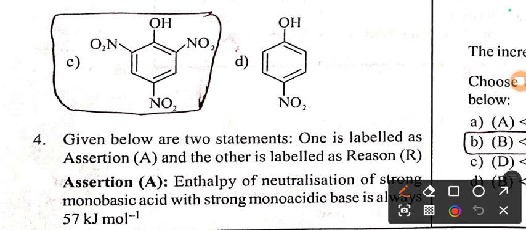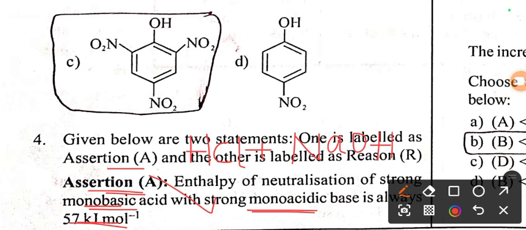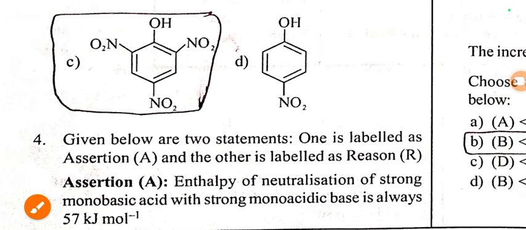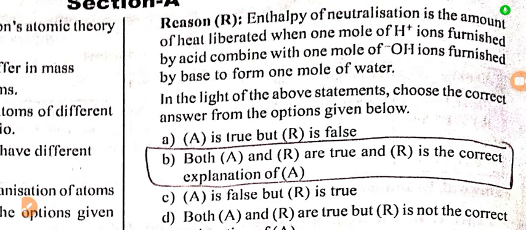Next we have assertion based type of question. Given below are two statements. One is labeled as assertion and the other is labeled as reason. Assertion: enthalpy of neutralization of strong monobasic acid, for example HCl, and strong monoacidic base, for example sodium hydroxide NaOH, is 57 kilojoules per mole. Yes, it is right. So statement A, assertion, is right here.